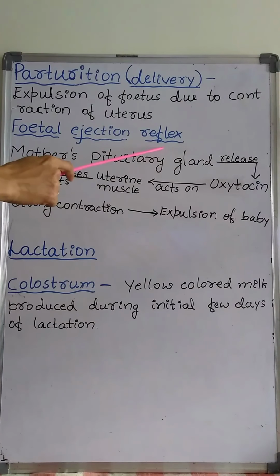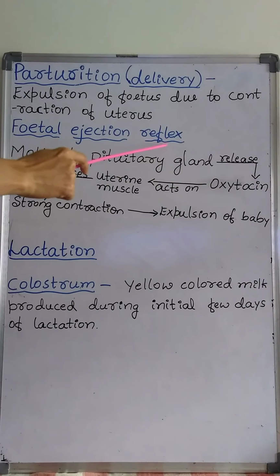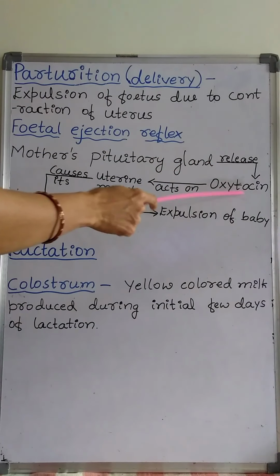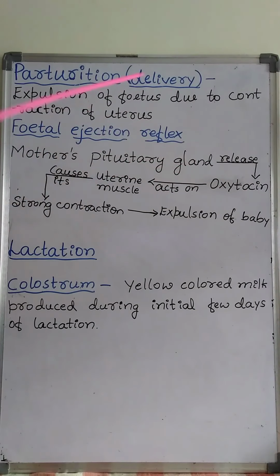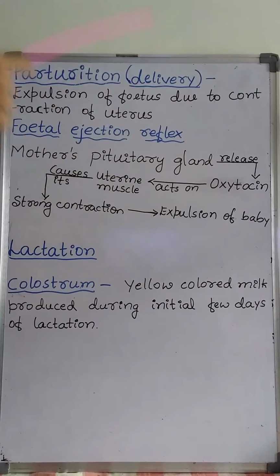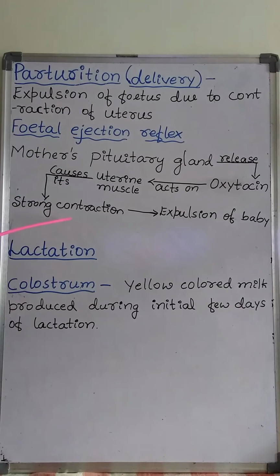The release of oxytocin causes the stronger contraction of the uterine muscles.